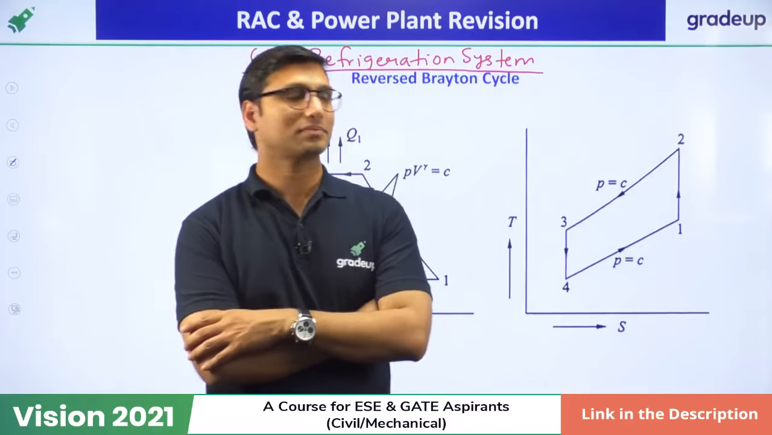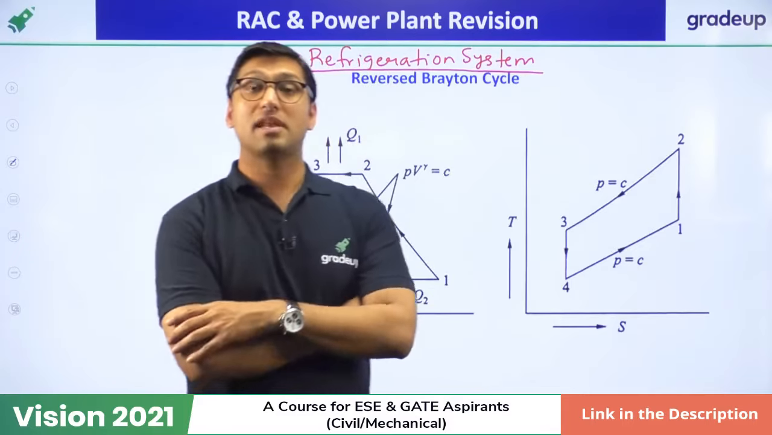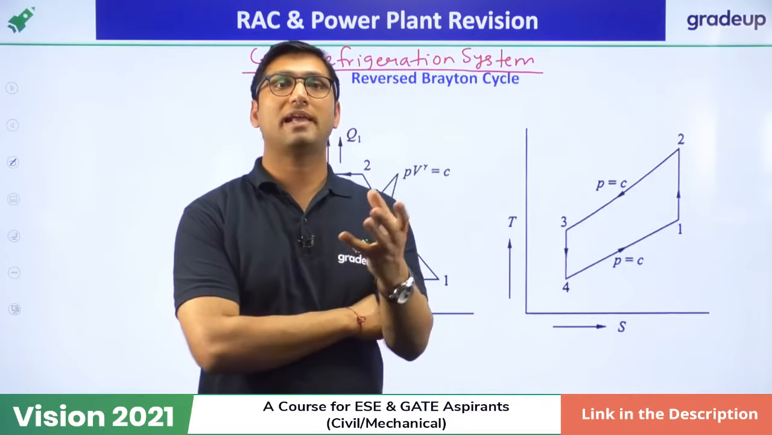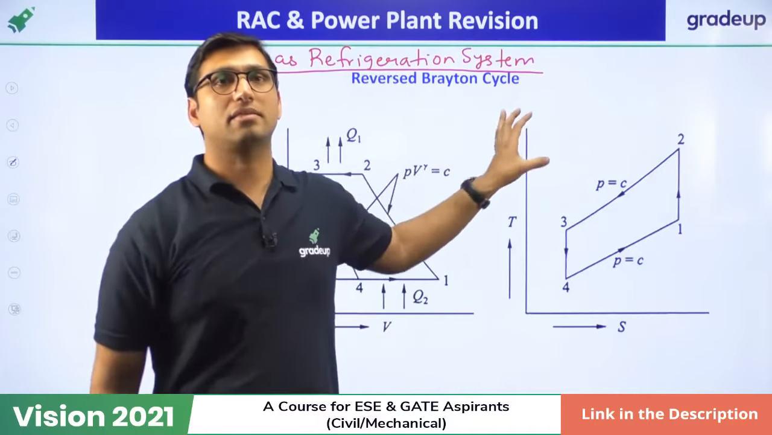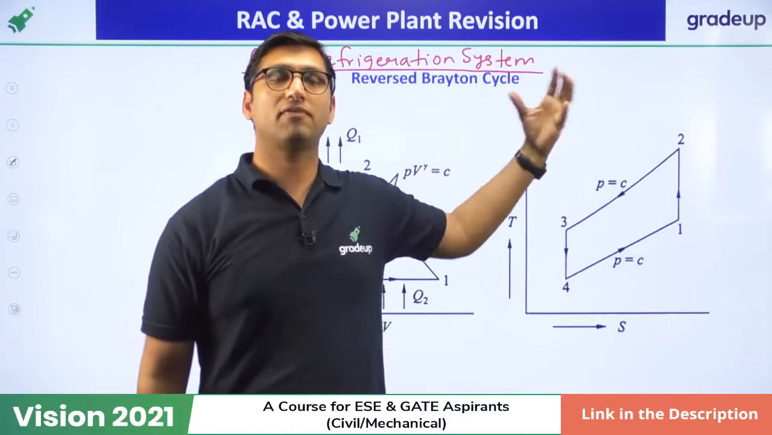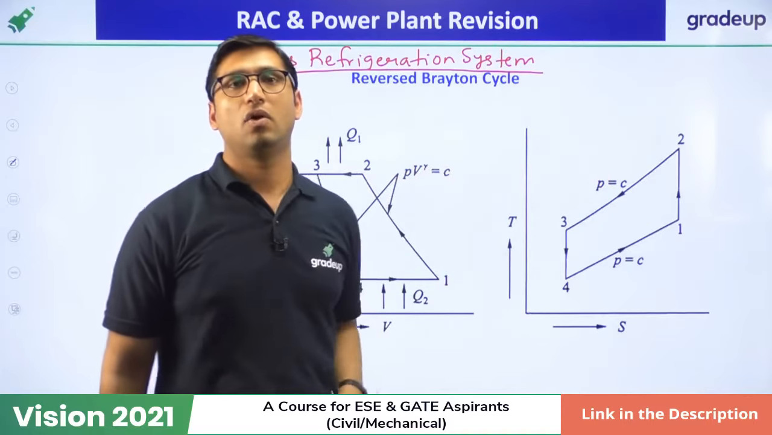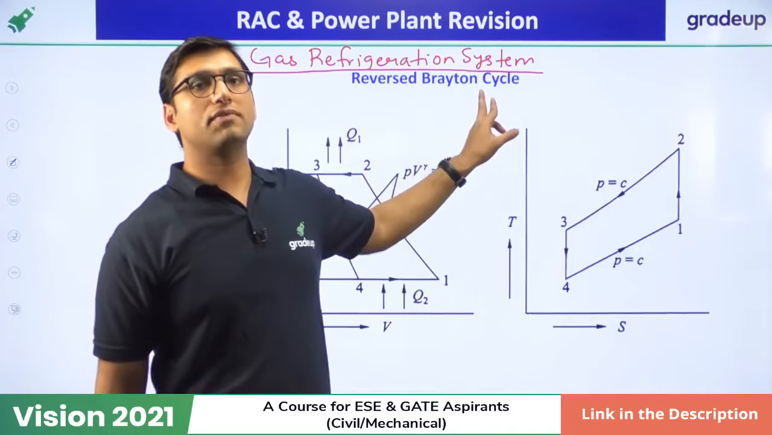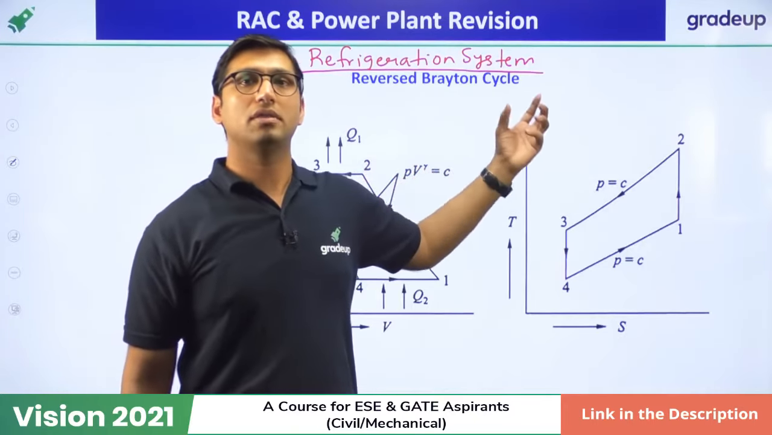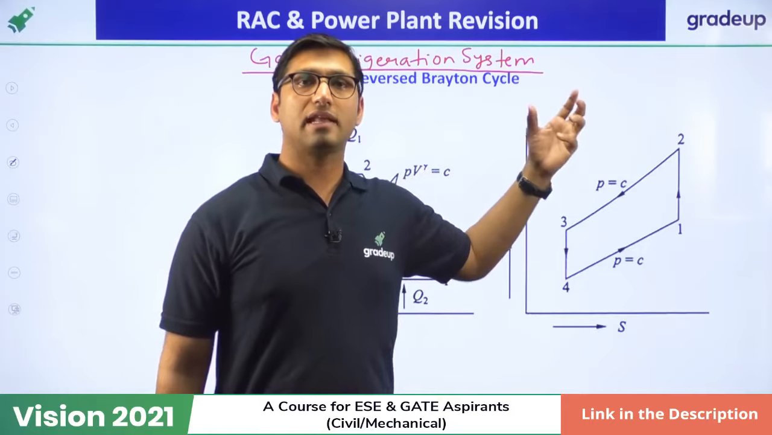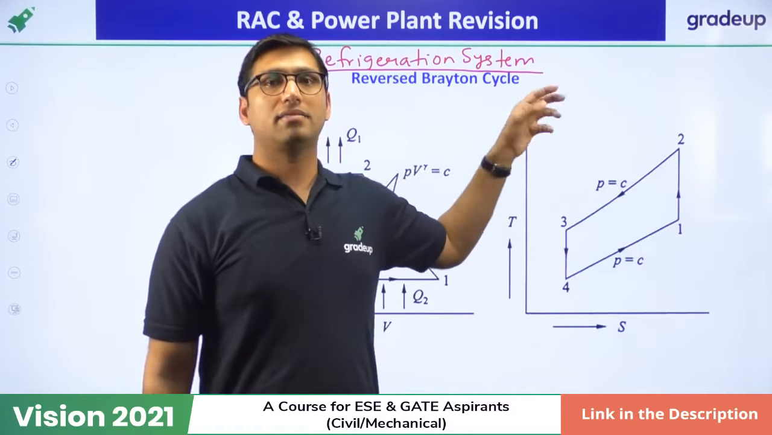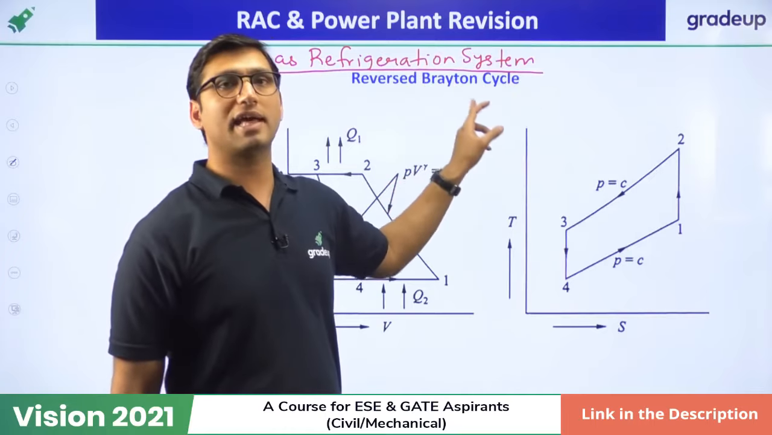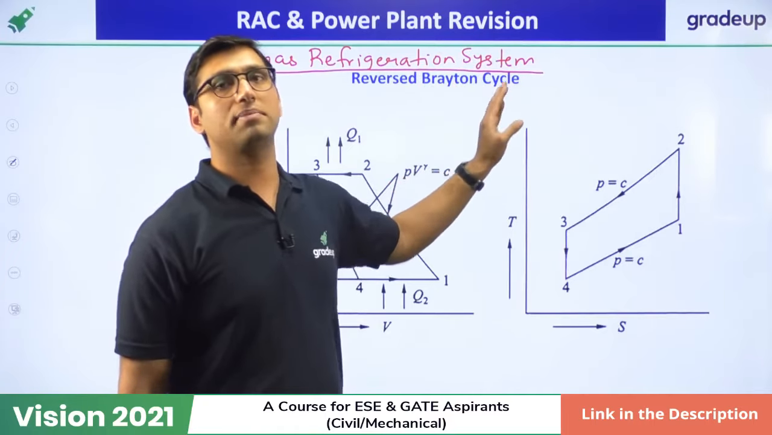So gas refrigeration system is another type of refrigeration system in which the refrigeration effect is produced by compressing the gas. In this, the working fluid is an ideal gas. That is why the reverse working cycle is called the reverse Brayton cycle. Why? Because the Brayton cycle is the cycle for a gas power plant, and since this is a refrigeration system, it works in the anti-clockwise direction, so it is called the reverse Brayton cycle.